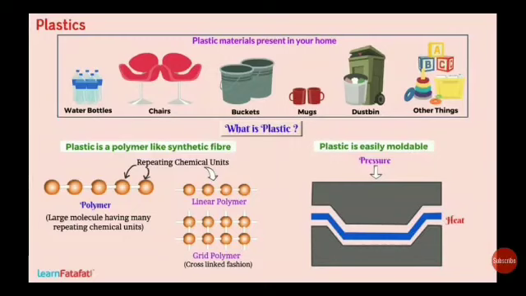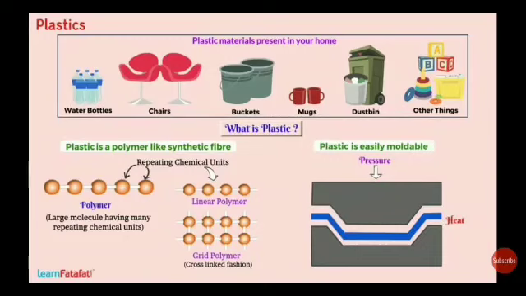Students, plastic is a polymer-like synthetic fiber. The only difference between the synthetic fibers and plastic is in the nature of polymer units they are made of. Polymers are large molecules having many repeating chemical units. In plastic, the arrangement of polymer units may be linear or grid polymer. Cross-link polymers have side chains or cross-links which connect different polymer chains.